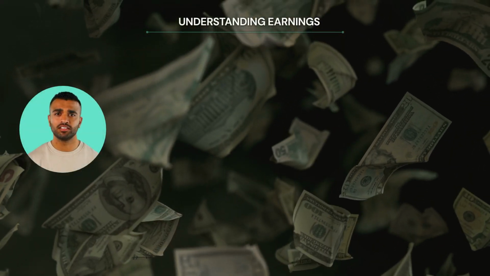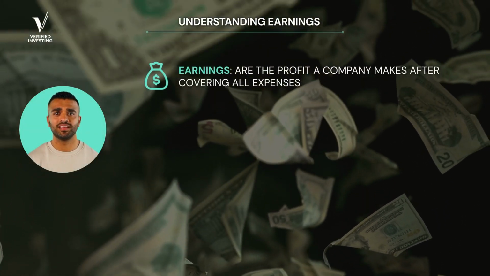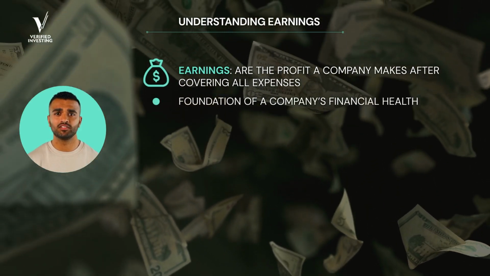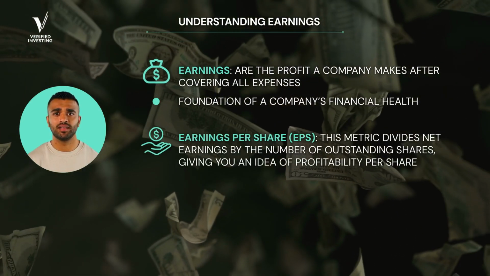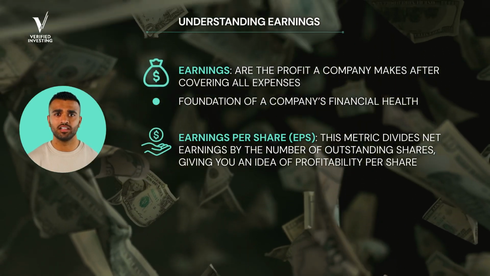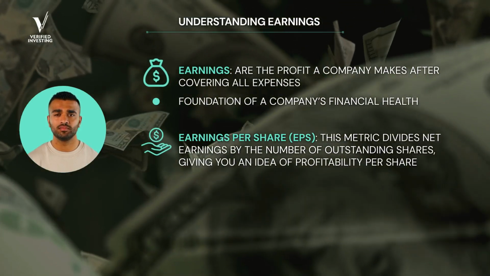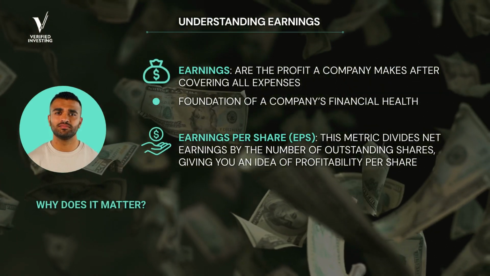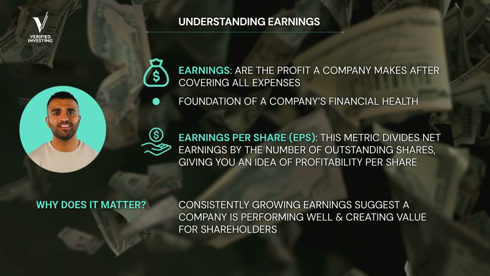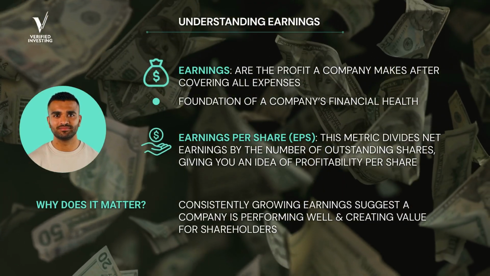Let's talk about earnings. Earnings are the profit a company makes after covering all expenses. They are the foundation of a company's financial health. Earnings per share, EPS, this metric divides net earnings by the number of outstanding shares, giving you an idea of profitability per share. Why does it matter? Because consistently growing earnings suggest a company is performing well and creating value for shareholders.